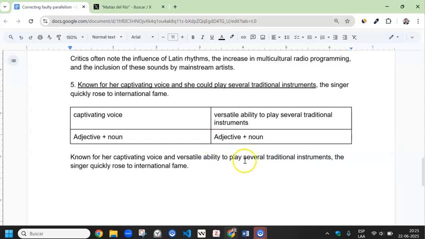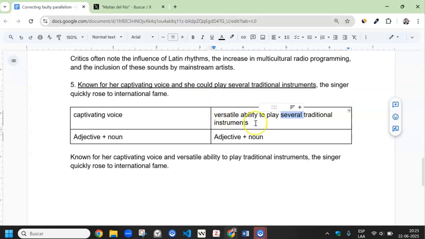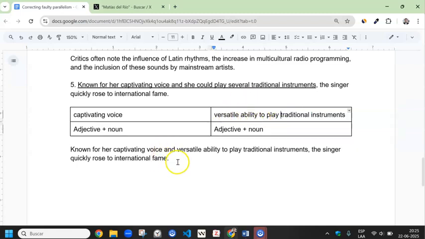On second thoughts, we don't need the word several. Why? Because several is included in versatile. Okay, so you see what I'm doing here? The word several is already included in versatile, so we will get rid of that. And our corrected sentence is: known for her captivating voice and versatile ability to play traditional instruments, the singer quickly rose to international fame, which is much more balanced than the first version of this sentence.